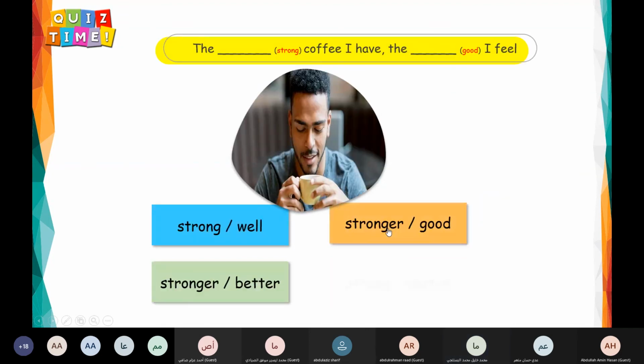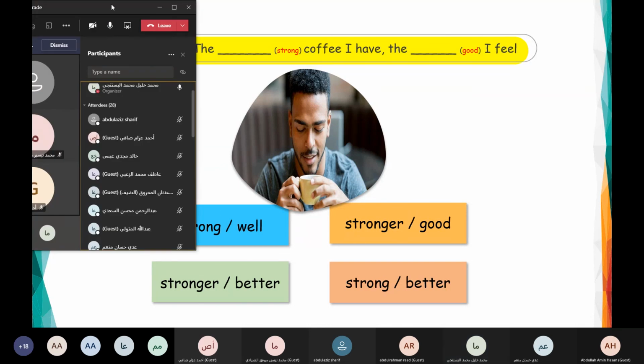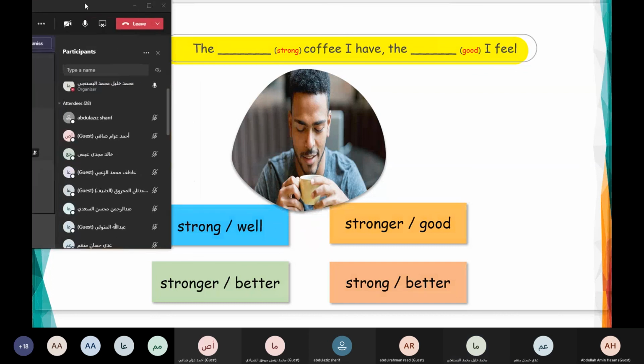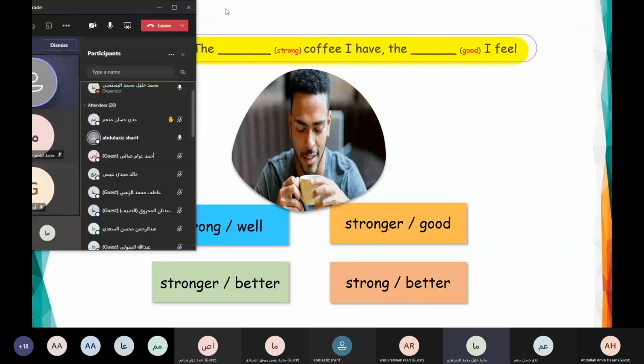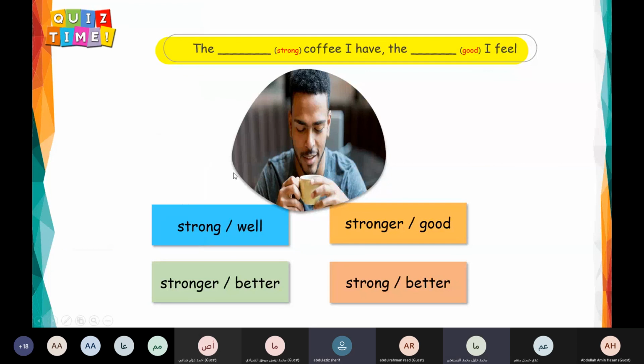Who can choose? The strong coffee I have, I feel. What do you think? Which one is the correct? Who can try? Abdulaziz. The stronger coffee I have, the better I feel. Which one? Number 1, 2, 3, 4. Number 3. Good. The stronger coffee I have, the better I feel. Good.